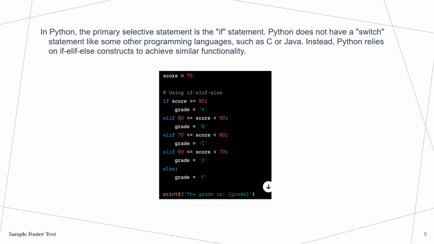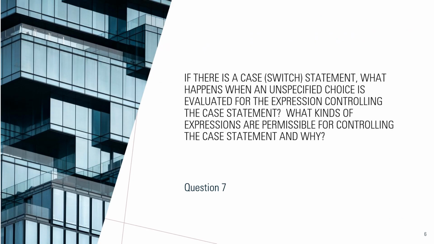We can see that the score is 75, and it keeps going through the if-else statements, and then it prints that the grade is C. That's basically it.